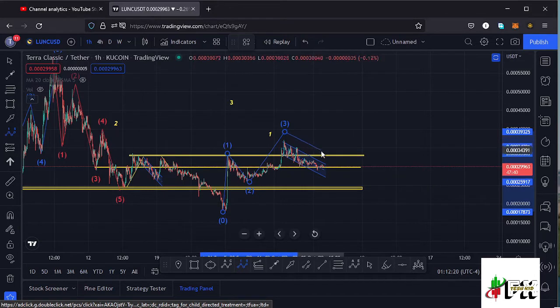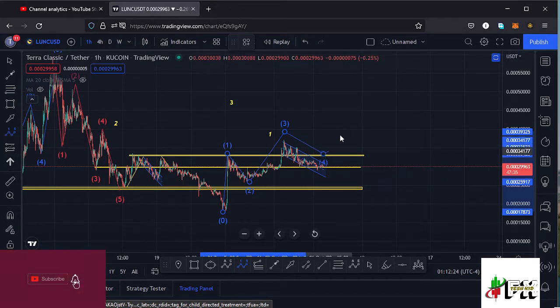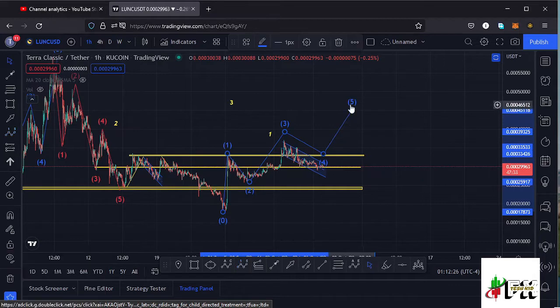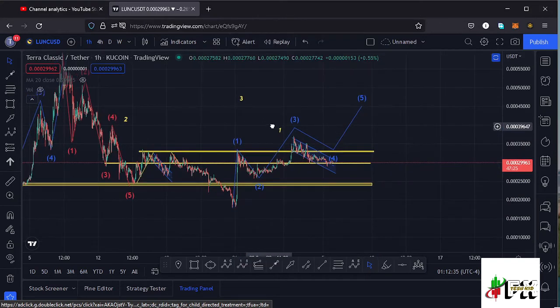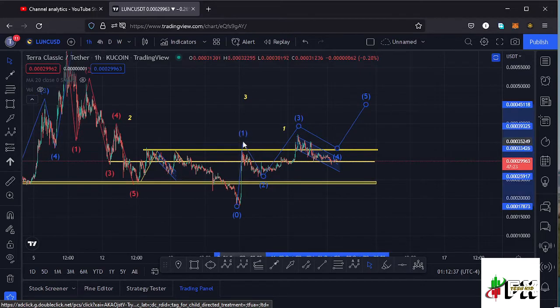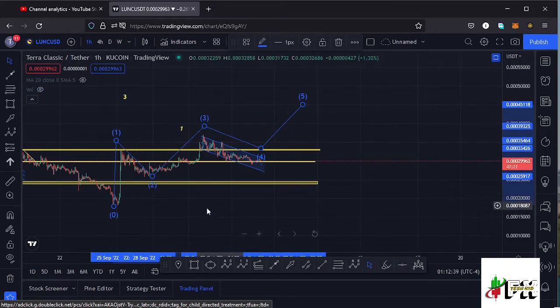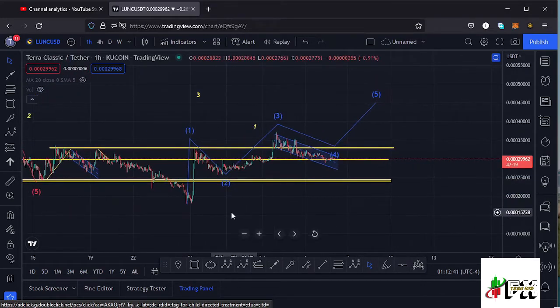Then I will be expecting a fourth wave once we complete the formation of a third wave to the upper side. Then continue pushing higher in the formation of a fifth wave to complete a higher Elliott wave count 1, which is a fractal wave within this higher Elliott wave count 3. And getting a little bit into the details of the formation of this fractal wave so that it can also give us the key scenarios that we expect to play out.